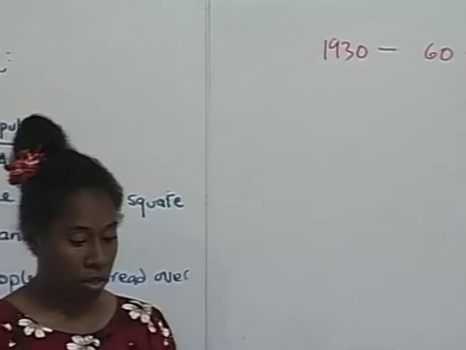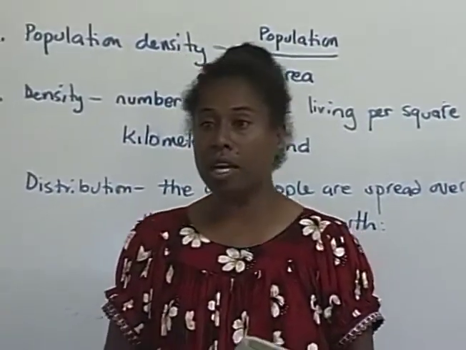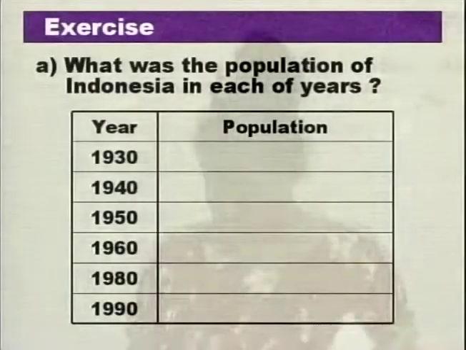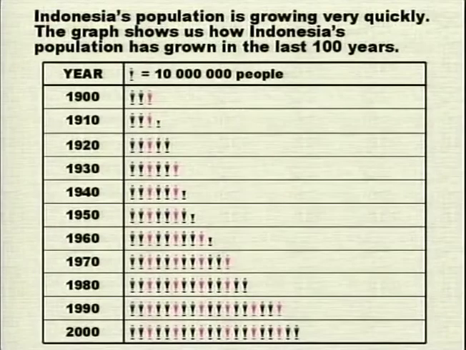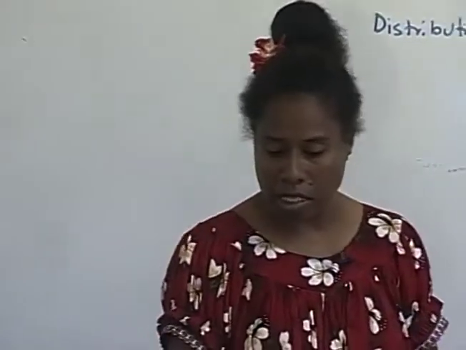Okay, good. We have symbols given there, and we know that one symbol represents 10 million people. In 1930, there are 6 symbols, not 3. 6 symbols. And if one symbol represents 10 million, then obviously the 6 symbols will represent 60 million. Okay, good. For 1930, 60 million.